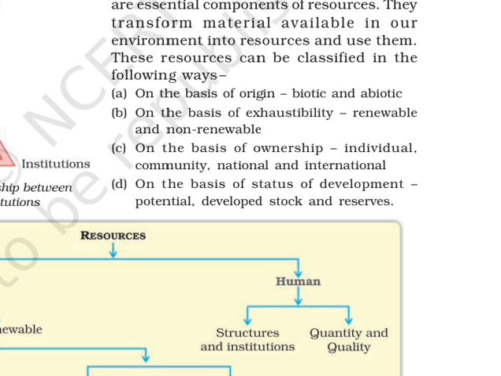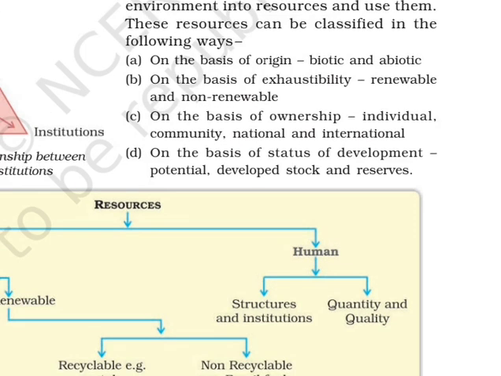Next is on the basis of status of development. Status of development, there are further categories. First is potential, then developed, stock and reserve. Potential means resources which are found in any particular region but have not been utilized so far. They are just kept there. So we have the potential, we can use that resource, but we are not using that resource.